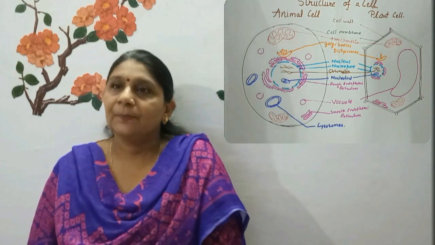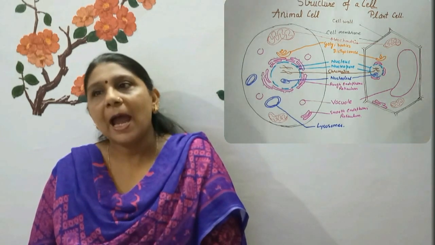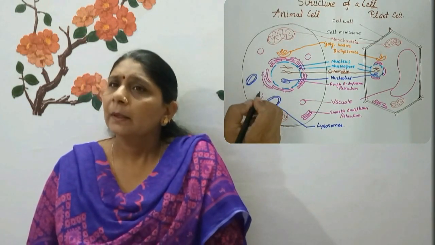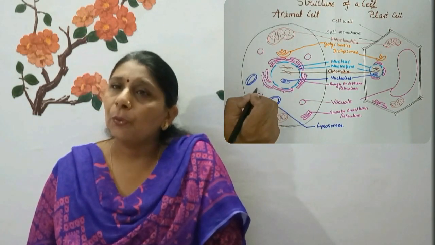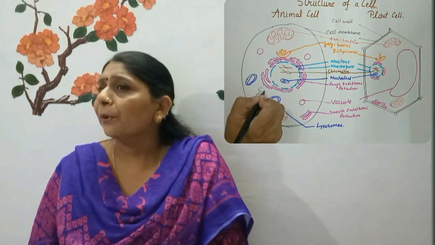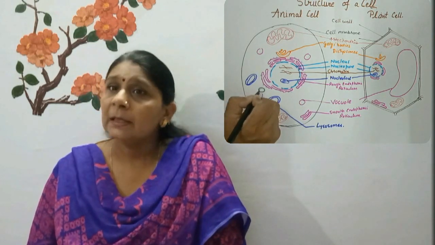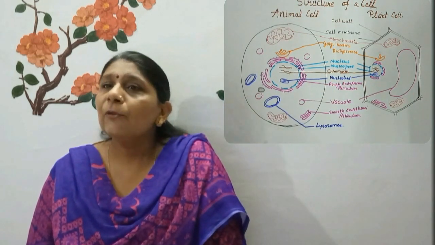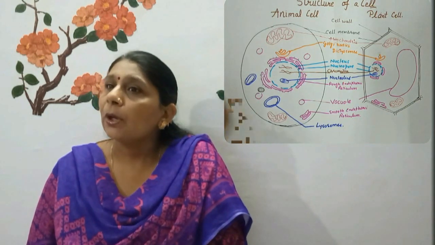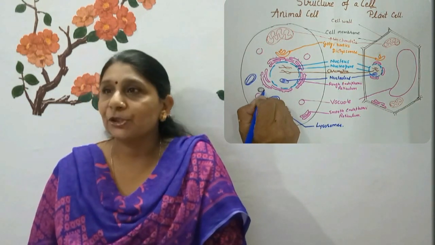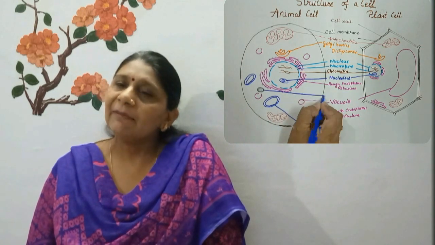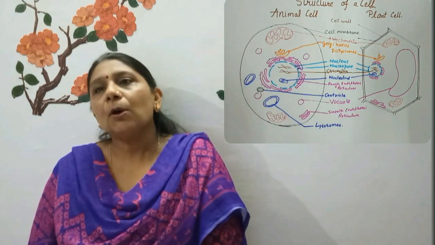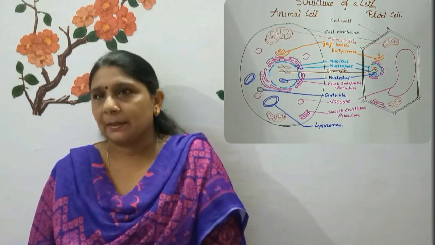Lysosomes digest damaged cells and a variety of extracellular and intracellular material. They also remove old, damaged or dead organelles from the cell and thus protect the cell from further damage. Since they remove cell organelles that are worn out or not functioning properly, they may even digest entire cells that are damaged or dead. They are also known as suicidal bags.